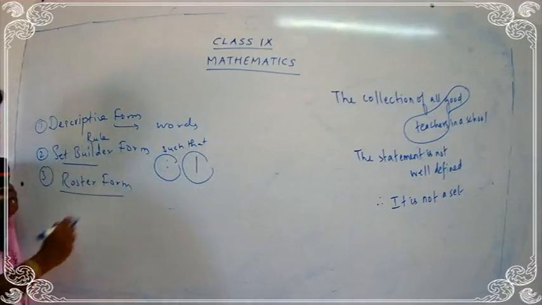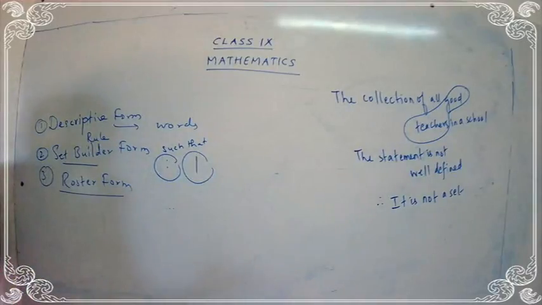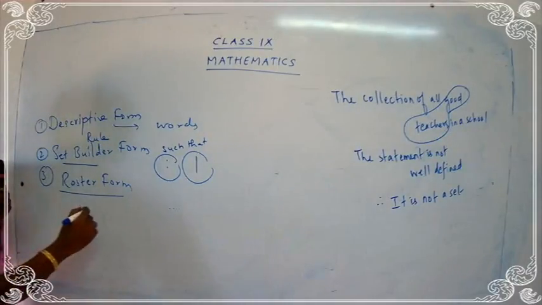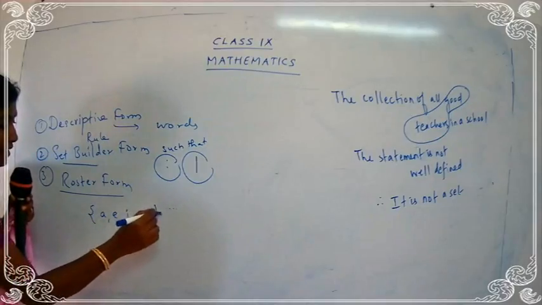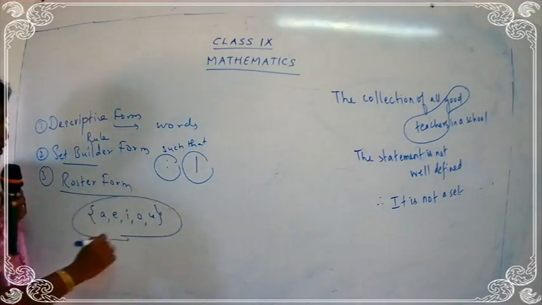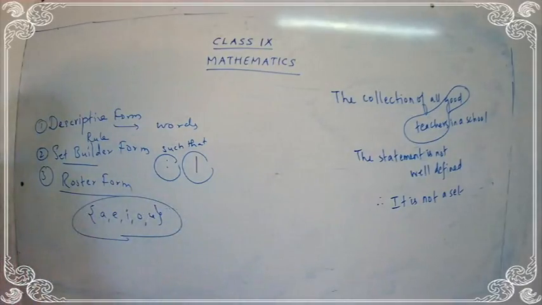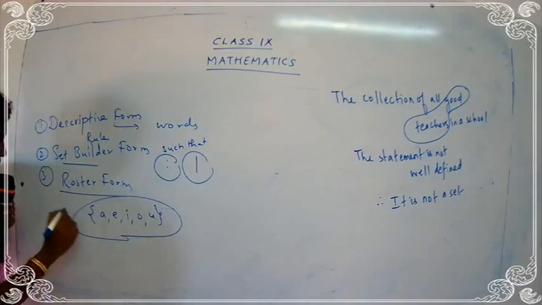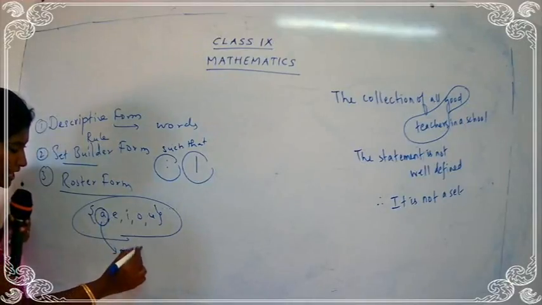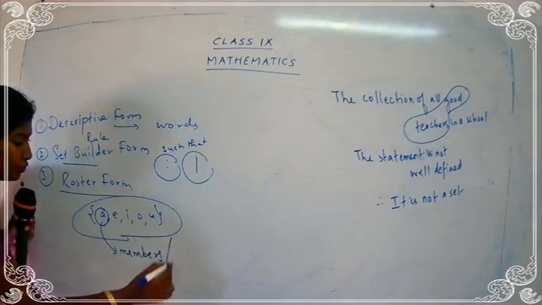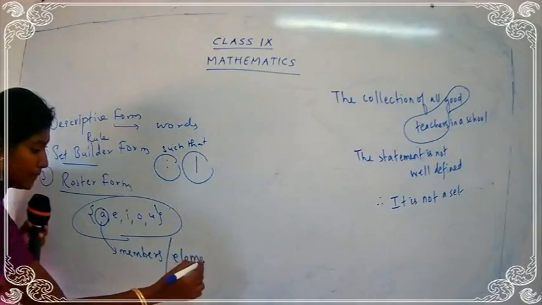Roster form. What is a roster form? When you write all the members like A, E, I, O, U, when you write all the members, you call it roster form. Whatever values are present in it, they are called the members. So A is called the member, or you can call it an element.